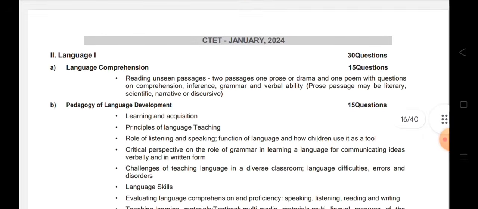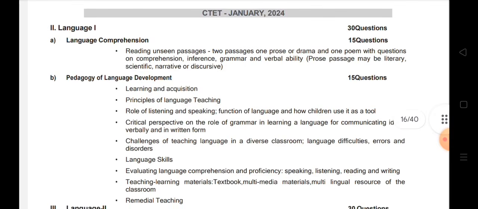Now let's come down to language 1. So language 1, see, this is also quite similar to paper 2. So language 1, language comprehension. This English subject will also come for how much? It will come for 30 marks.